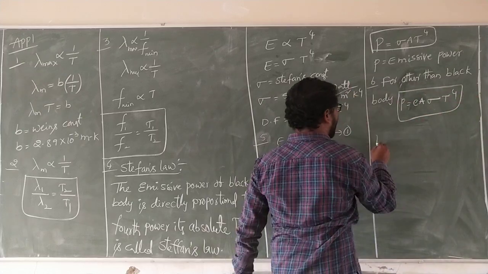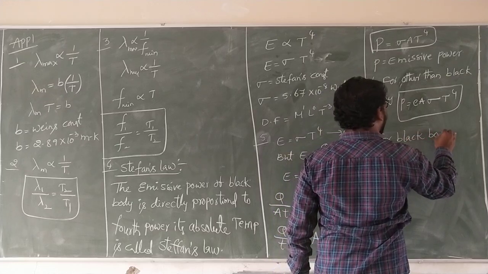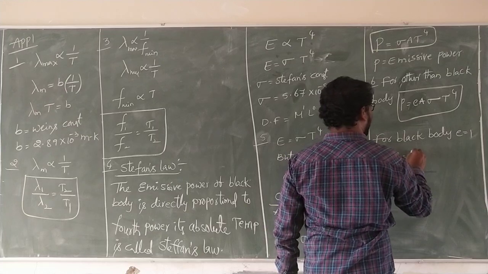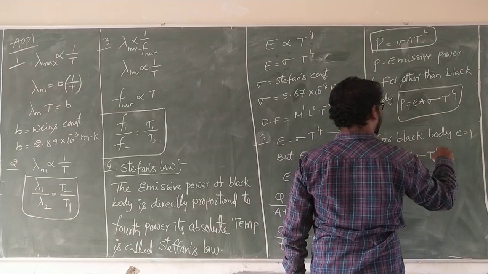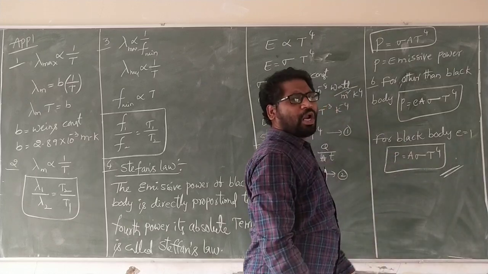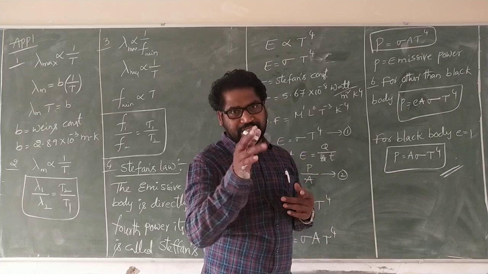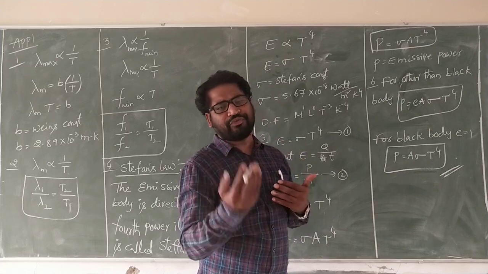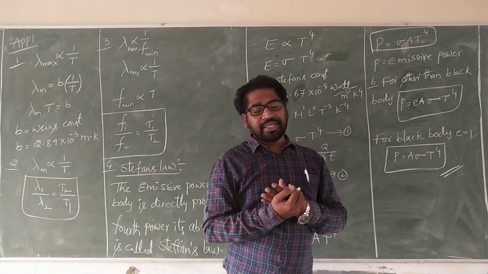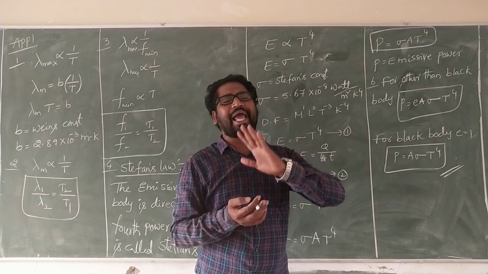For a black body, E is equal to 1, so P is equal to A sigma T power 4. For all bodies except a black body, the emissivity is less than 1: 0.2, 0.5, 0.7, 0.8, 0.9 also. But emissivity is 1, that is 100%, for a perfect black body.